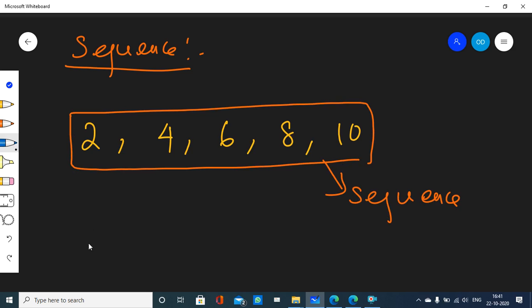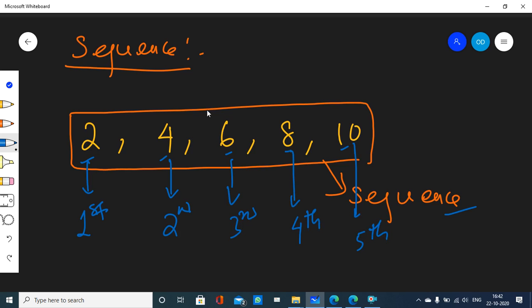Okay, I cannot just randomly write any numbers and then I will call that a sequence. No, it will be called a sequence if I am following a certain rule while going from one term to the next term. See, 2, 4, 6, 8, 10 are the terms of this sequence. 2 is the first term of this sequence, 4 is the second term, 6 is the third term, 8 is the fourth term, 10 is the fifth term. So in the sequence that I have given here, 10 is the last term and 2 is the first term.